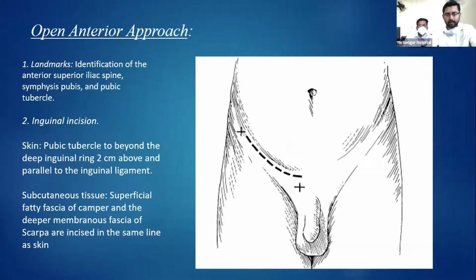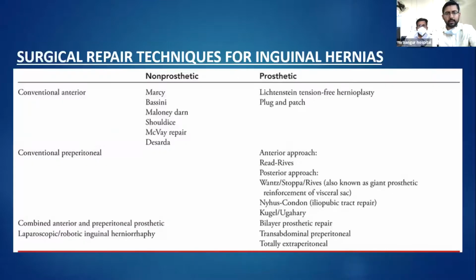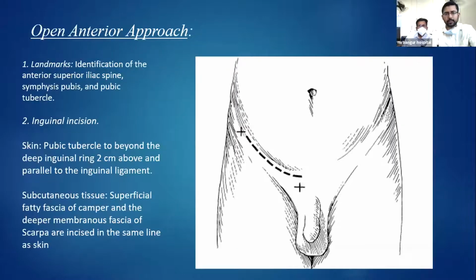Now, when we talk about the open anterior approach, there are a few basic steps that are followed irrespective of whichever conventional anterior surgery we go for, whether non-prosthetic or prosthetic. Firstly is the landmark. We identify the anterior superior iliac spine, pubic symphysis, and the pubic tubercle, and give the inguinal incision.